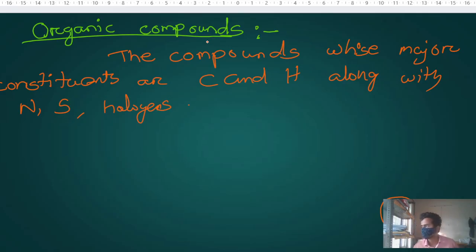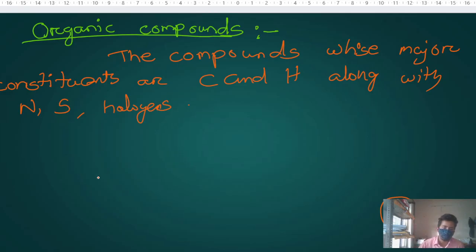The compounds which contain carbon and hydrogen in the maximum part will be called organic compounds.